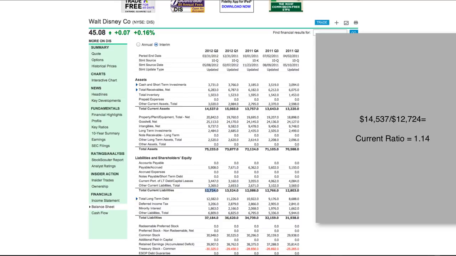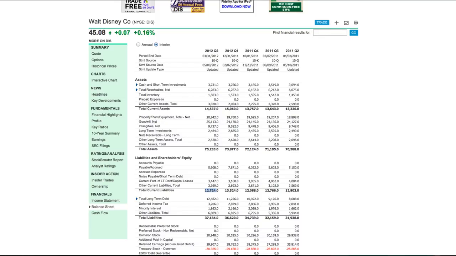Okay, and if you remember, I said Warren Buffett likes to buy companies that have a current ratio above 1.5. So in this case, Walt Disney's current ratio is 1.14, and that's kind of a lower figure. It's still in the positive. It's still above the 1.0, which is really your absolute cutoff. You can't be buying companies with a current ratio below a 1.0. So it's above the 1.0 mark, but it's not really as high as we'd like to see at the 1.5 level.